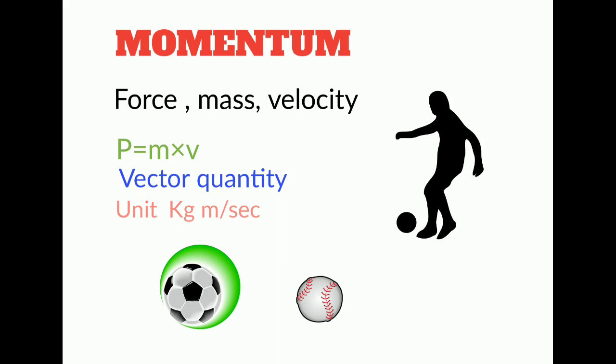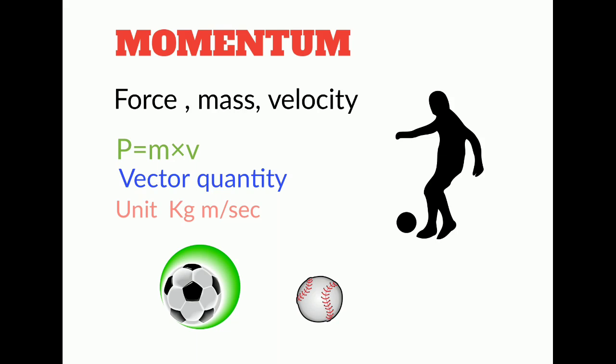Now let's consider another example in which two bodies having the same mass are coming with different velocities. One having more velocity and another having less velocity. And we have to stop both of them. To stop the body having larger velocity, we have to apply larger force. And to stop the body having less velocity, we have to apply less force. So from here we can conclude that motion is dependent on two factors, which are mass and velocity.